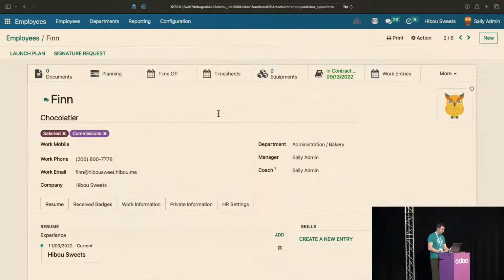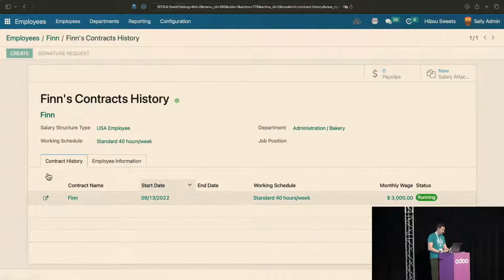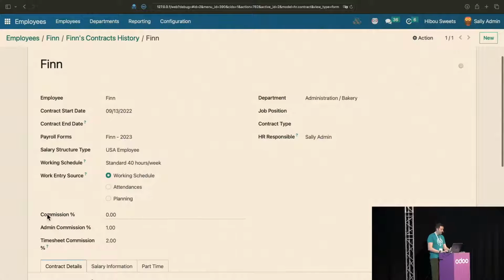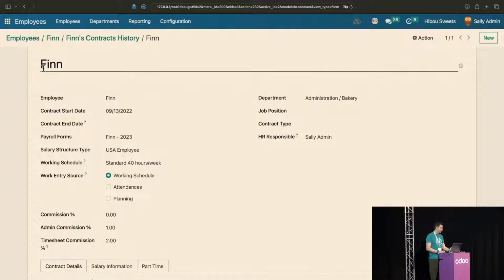But the last one here, Finn, will be a little more interesting. So let's look at Finn. We'll see that Finn has 0% in commissions, which essentially means that if Finn is the salesperson on a sale order, he's not going to get any commission. It's kind of unlikely, but the scenario we're trying to do is if Finn is essentially the coach of the employee, then Finn will get 1% of admin commissions automatically when that other employee makes a sale.